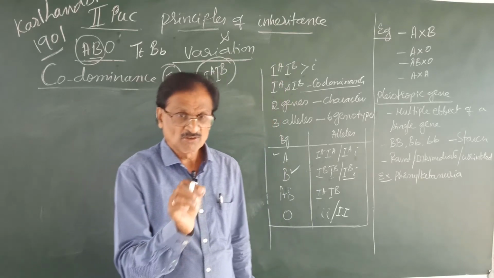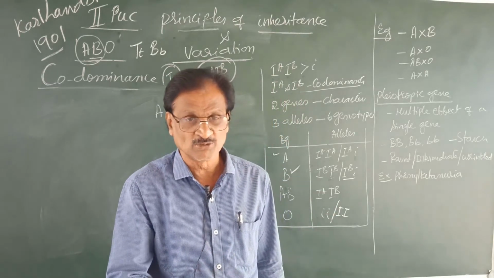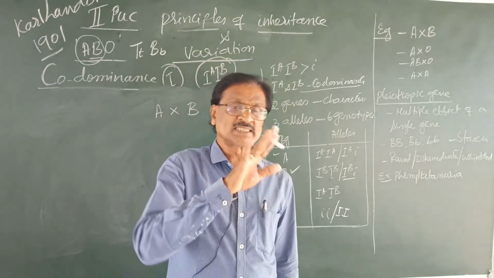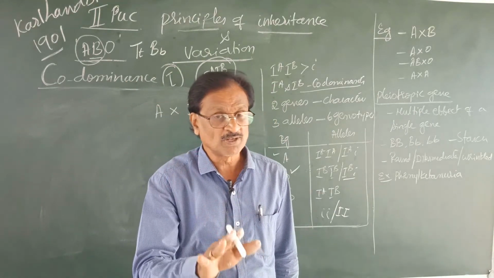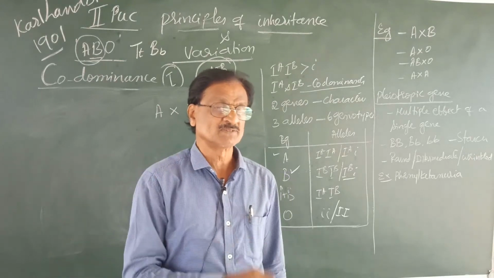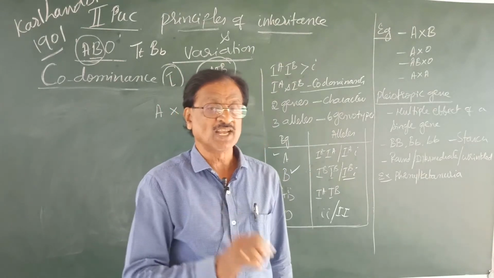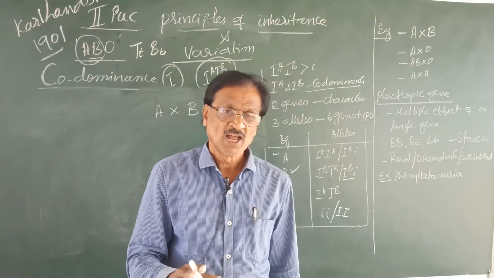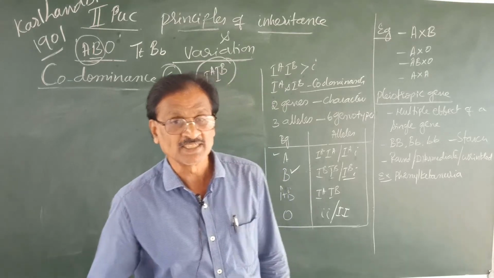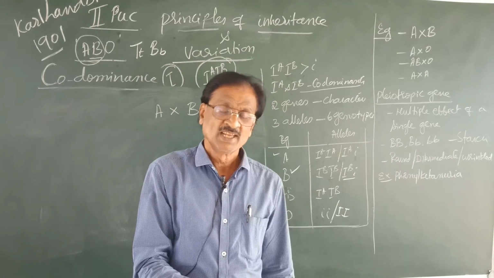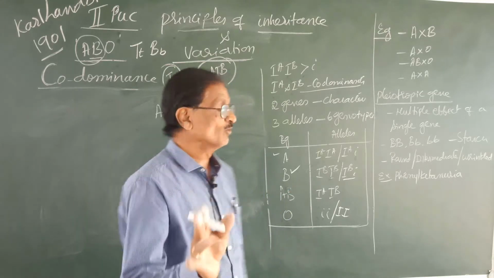I told you a little earlier that if you take the homozygous genotype, you cannot observe all the possible blood groups in their offspring. But if you take the heterozygous genotype, we can observe all possible blood groups in their generations. That's why we have to take only the heterozygous genotype.